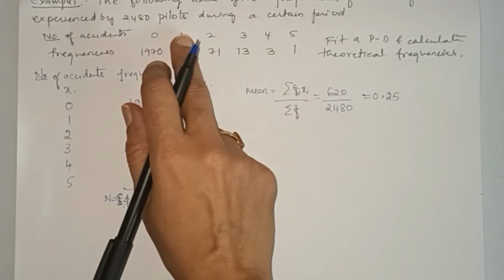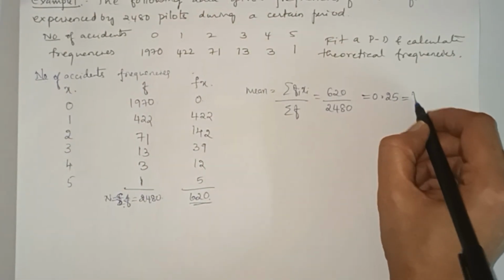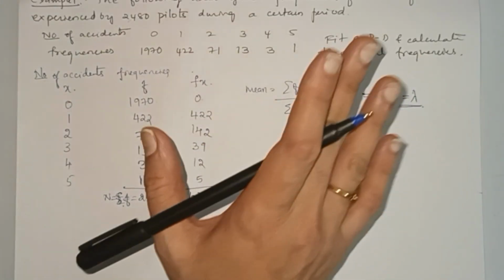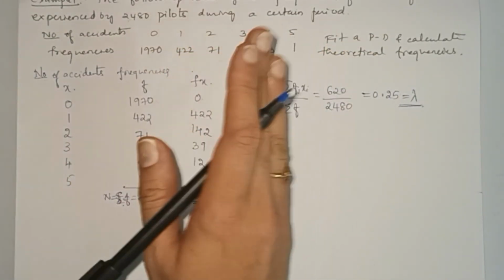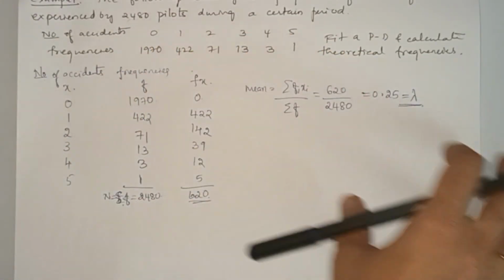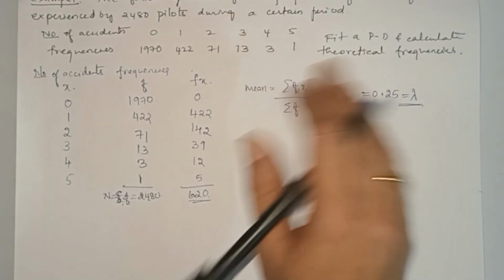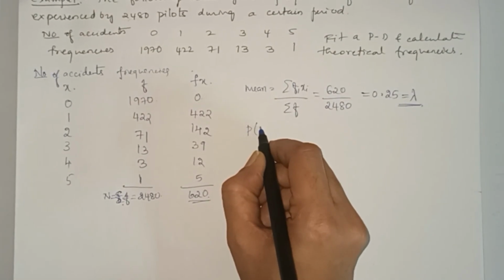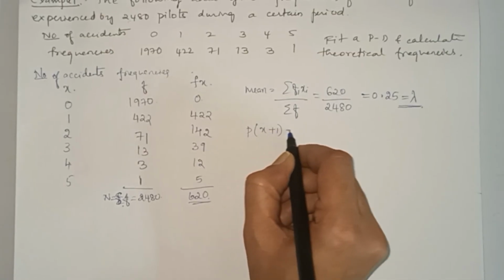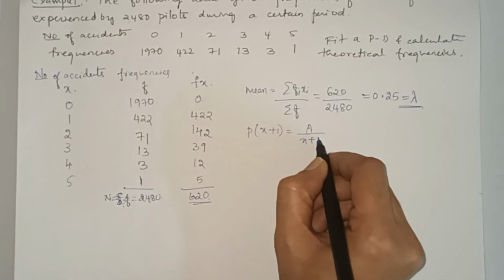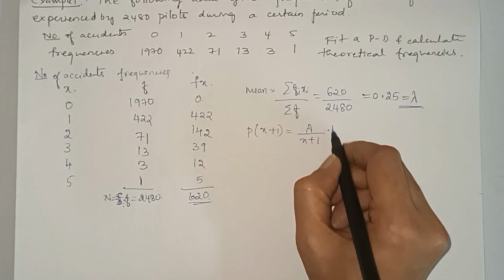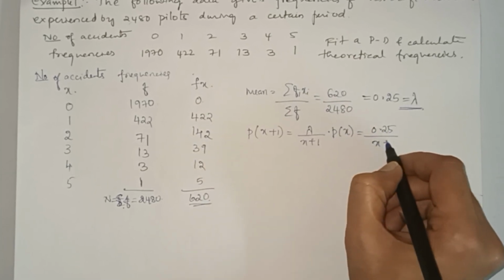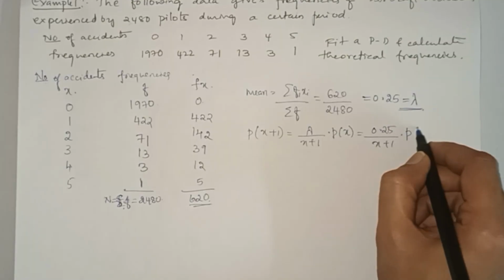We want to fit a Poisson distribution, so take this as lambda. This is the first step in fitting Poisson distribution. Once you have fit the Poisson distribution, now get the probability distribution. Probability distribution is obtained by the recurrence relation. What is the recurrence relation? P of x plus 1 equal to lambda by x plus 1 into P of x. So lambda is 0.25, divided by x plus 1, into P of x.